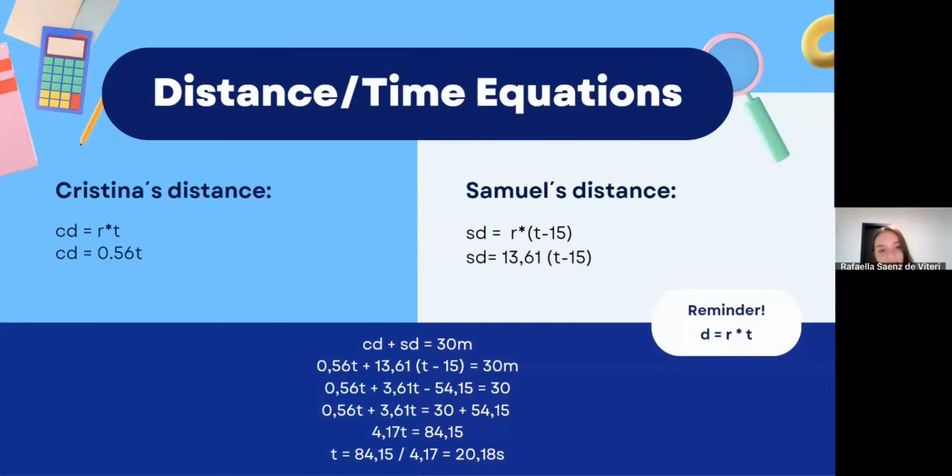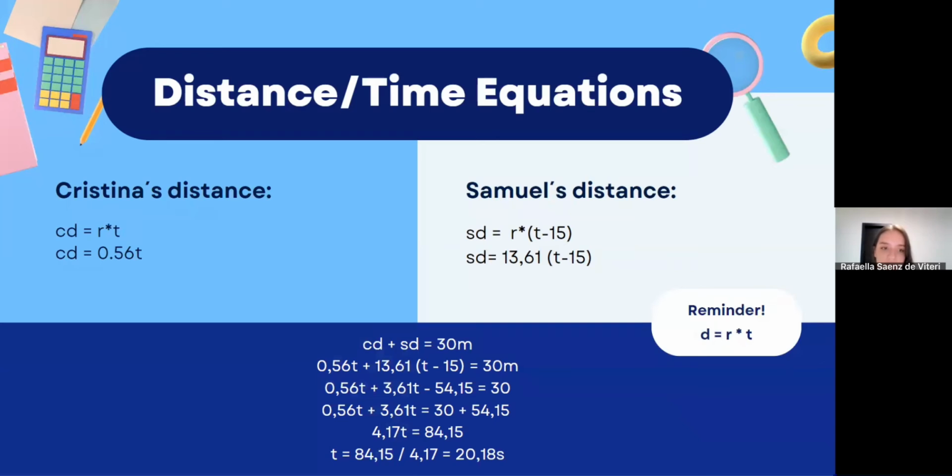Now distance. As you can see, Samuel and Christina have a slight variation. Why are we subtracting 15 from Samuel? Well, it's pretty easy. We're going to start measurement from Christina's perspective, and the problem states Samuel started 15 seconds after Christina, so those seconds must be subtracted.